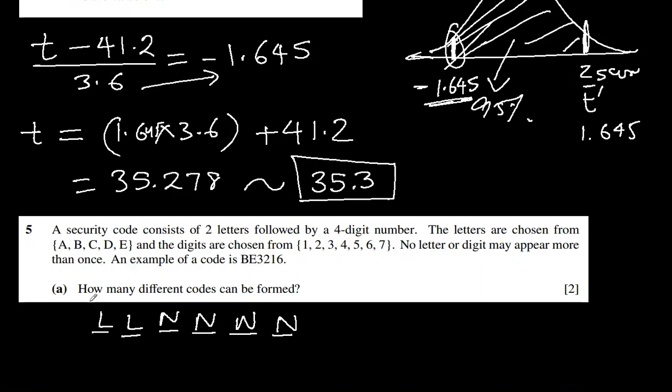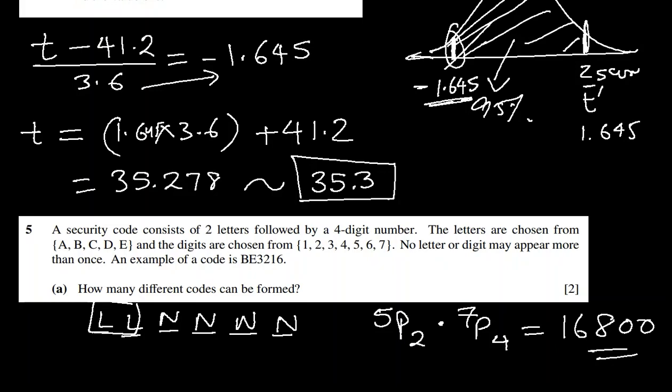An example is this. How many different codes can be formed? The total number of possibilities. So we have to select 2 letters for these places, and in total we have 5. And the order of the letters is important, that's why we'll use P, permutation. And then we multiply by 7 permutation 4, which is equal to 16,800 permutations.